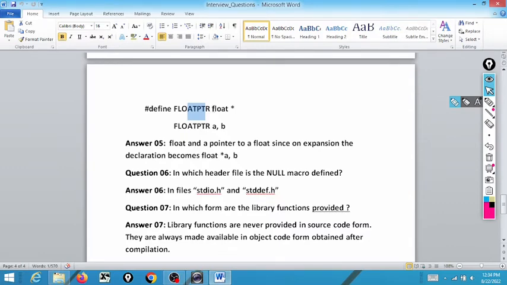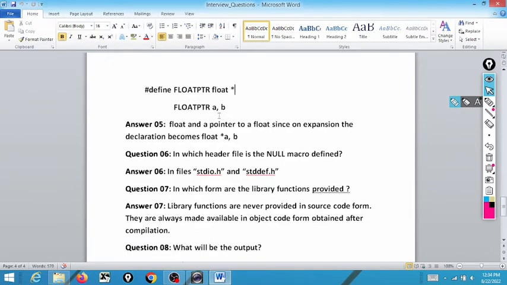As we have already discussed in the Turbo C++ video, you can go and watch that video. FLOATPTR a, b will be converted into float* a, b. So what is a here? a is a pointer to a float, whereas b is a simple float variable. The types are float and a pointer to a float, since on expansion the declaration becomes float* a, b.